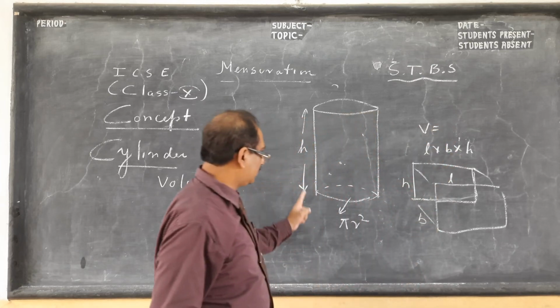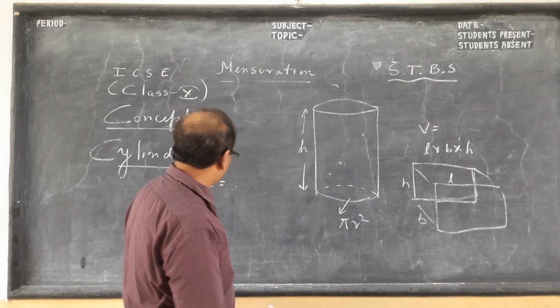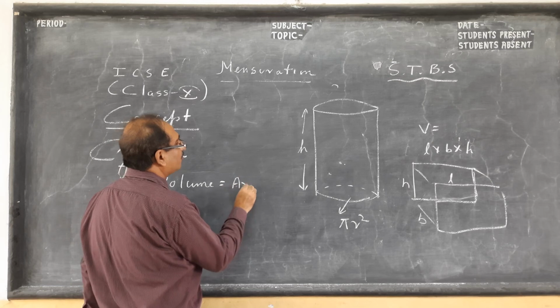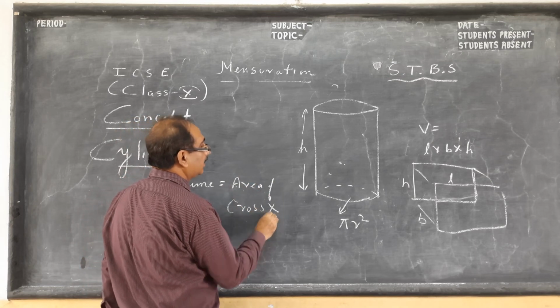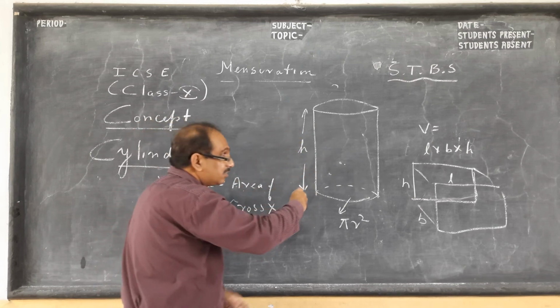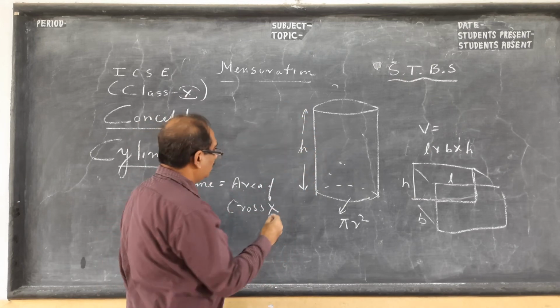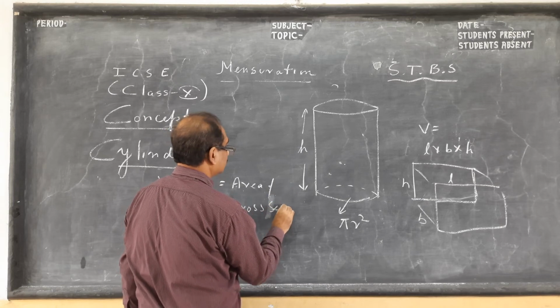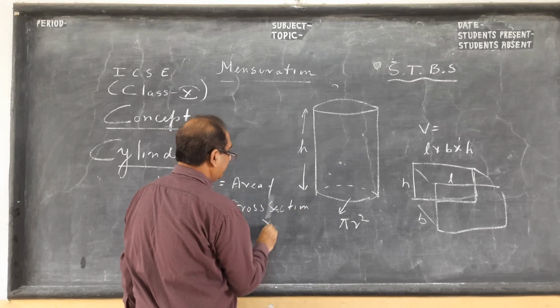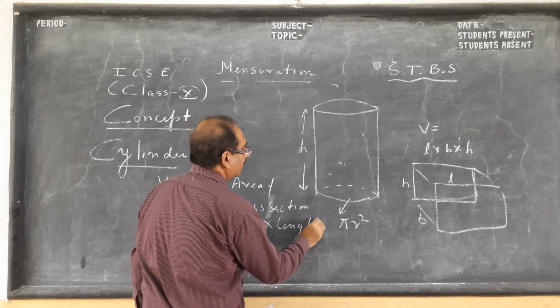Here volume is area of cross section into the length of that particular thing.